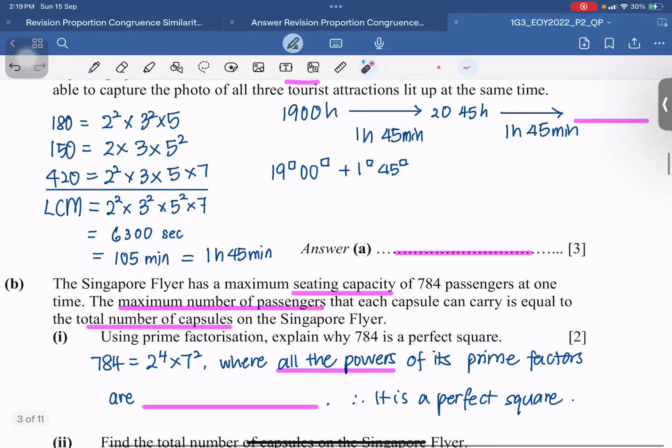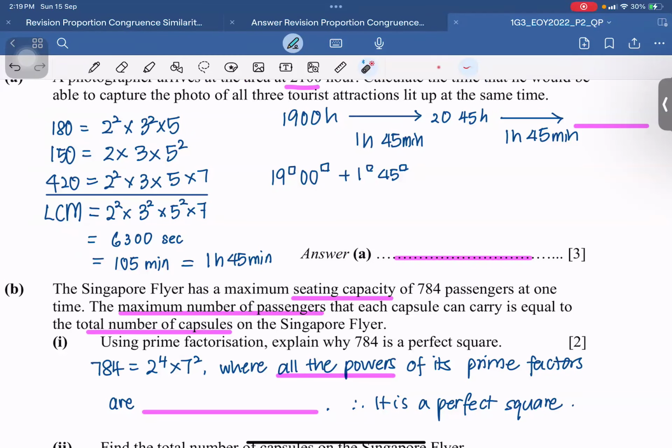Which one do you want? You want this part, is it? Okay, so yes, thank you. All the powers, yes, good. Thank you, Sean. Thank you, Coiny.